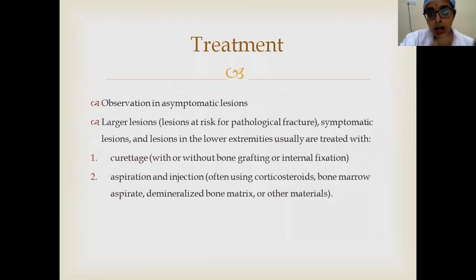These can be left, otherwise the lesion can be aspirated and some steroid like methylprednisolone can be injected inside. Otherwise, if the symptoms persist, it is curetted, and then some bone matrix or bone cement is also kept to stabilize the bone. If this tumor involves the proximal femur, then you may have to go for prophylactic fixation because it is the weight bearing bone.